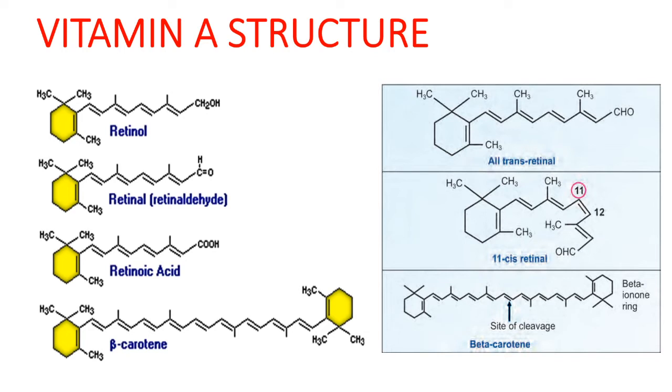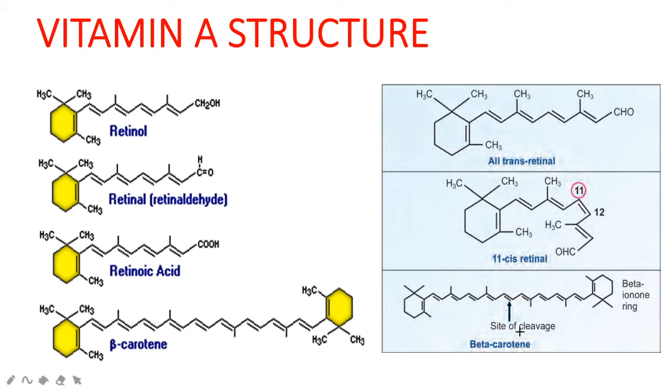Oxidative cleavage of beta carotene can yield two molecules of vitamin A. It can exist in the trans form as well as in the cis form, cis retinal or trans retinal.